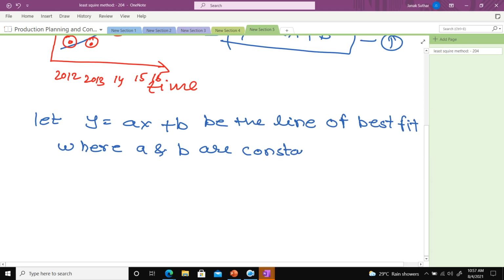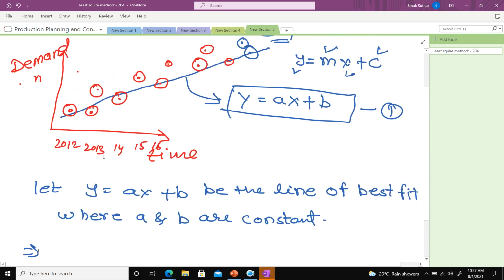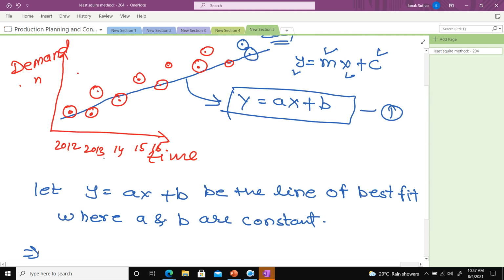Now the next point: what is the process to find out the a and b values?